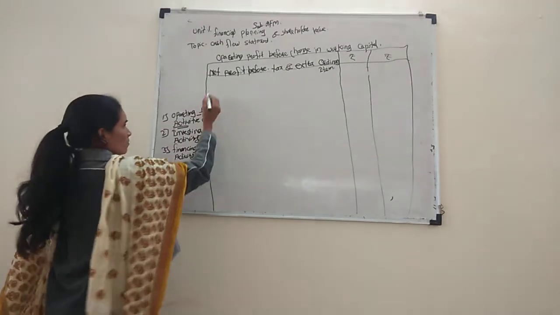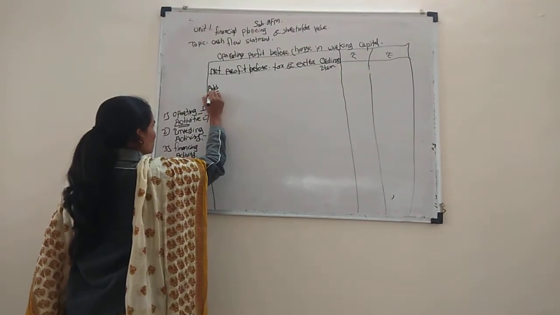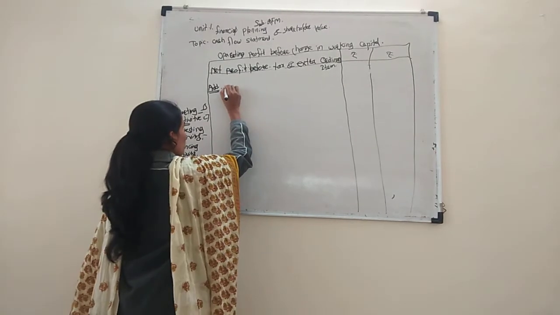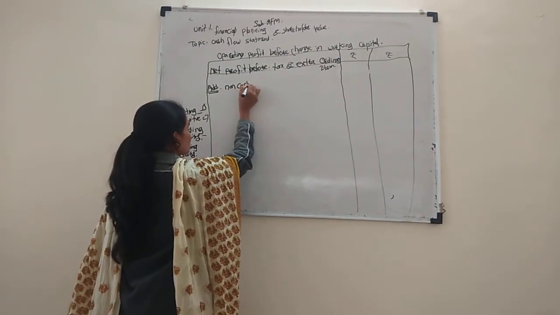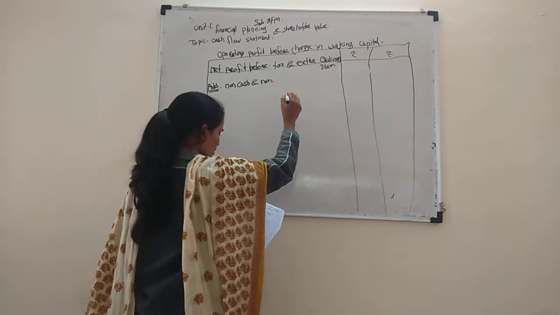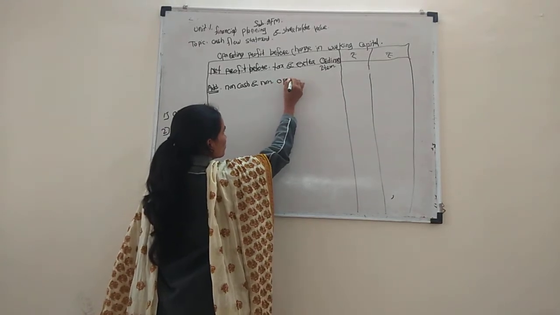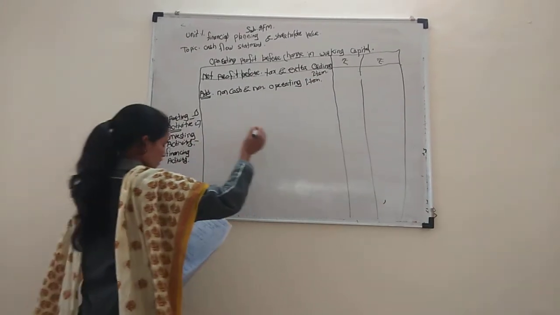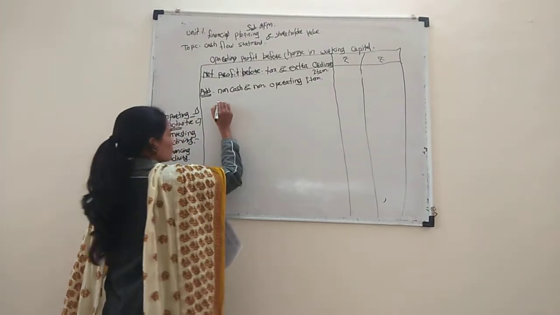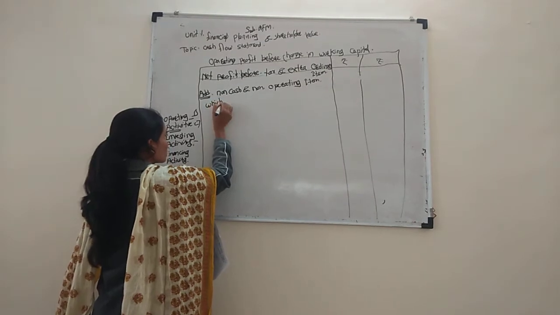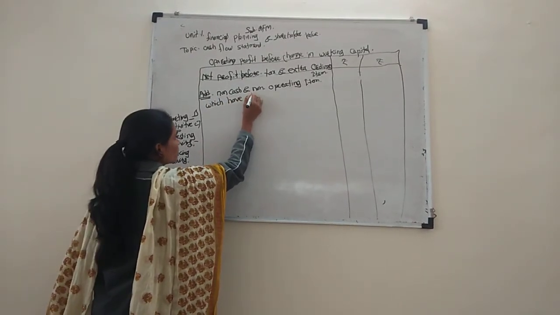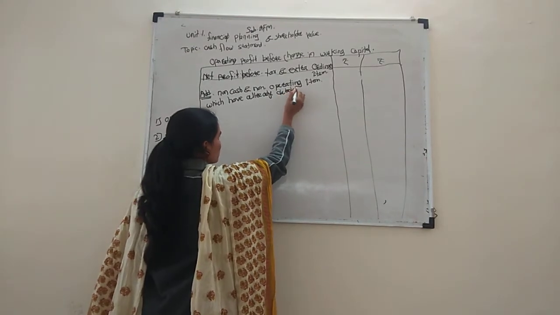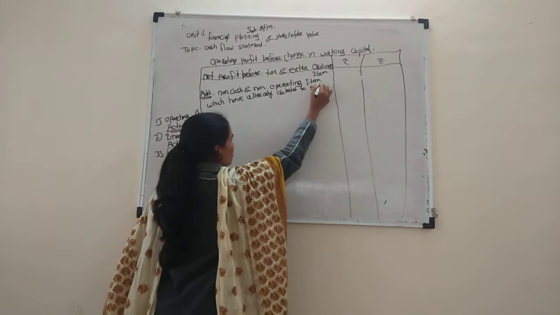First one, add. This is the point: non-cash and non-operating items which have been debited to profit and loss account.